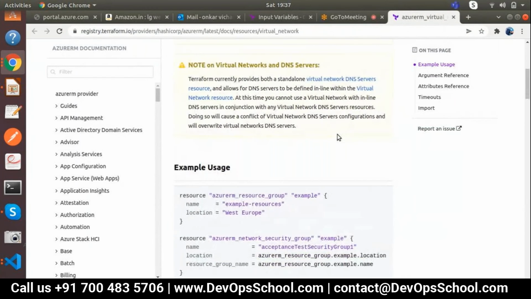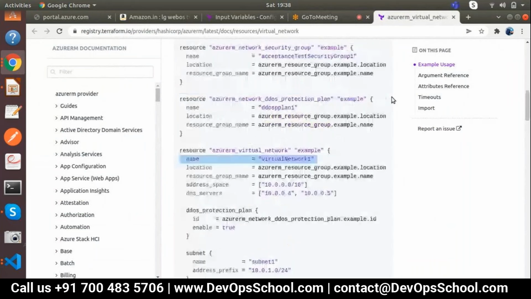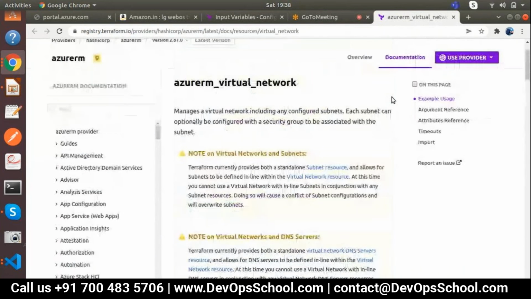Okay, I have created a folder. Now we understand how we can call these parameters and all that stuff, right? Now we are going to do two practicals today. One is virtual network with hard coded values, and the other is virtual network with variables. These both modules we are using. So let's understand step by step.